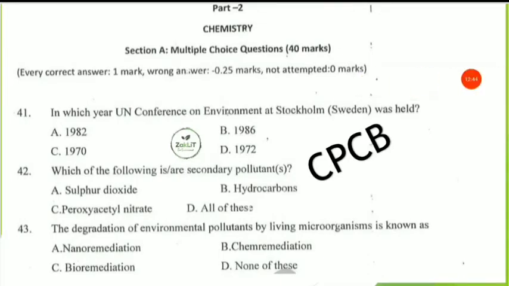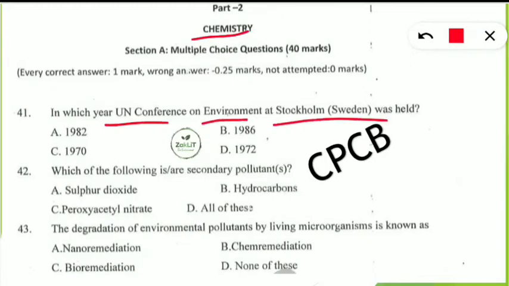You can see part 2 chemistry section, what the question was. The question was, in which year was the UN Conference on Environment at Stockholm, Sweden held? So this is from the environmental science, but it is coming under the chemistry portion. So it will be what?